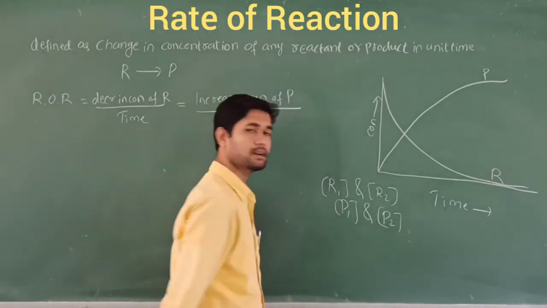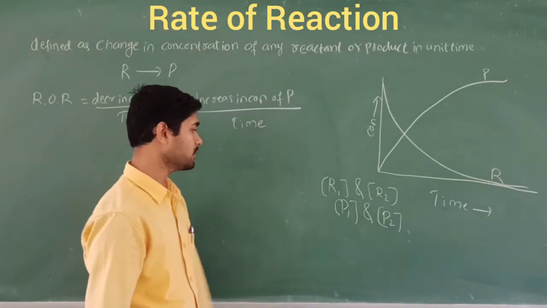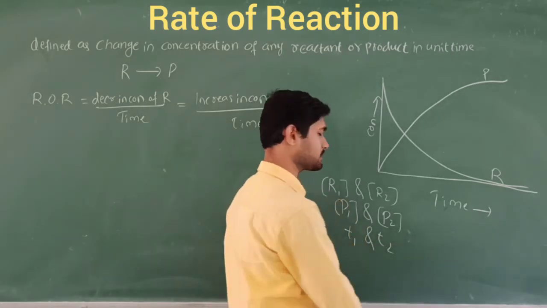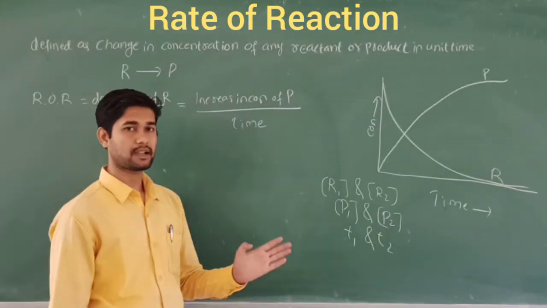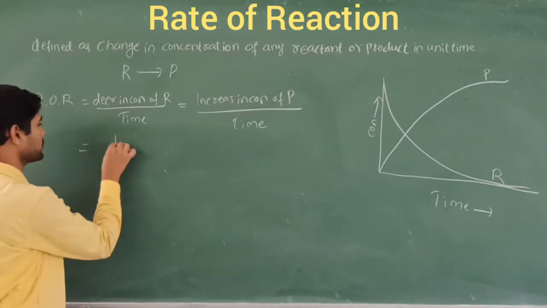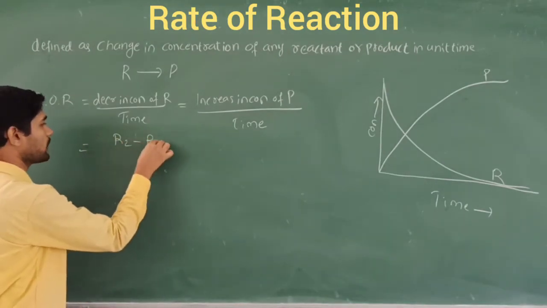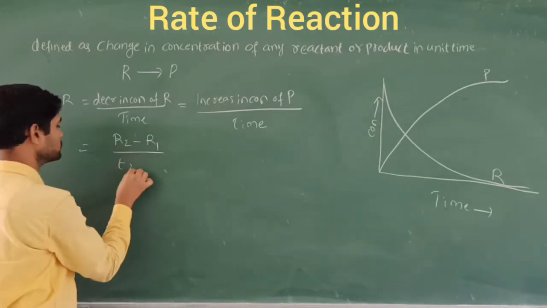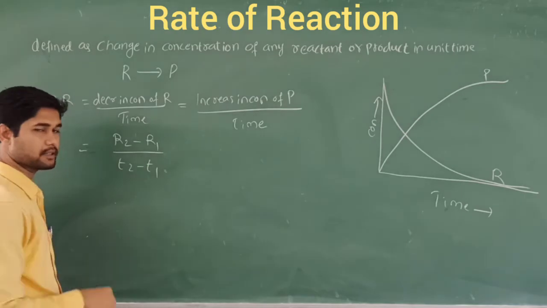These are nothing but the products which are going to be obtained here, and also we are going to consider the times T1 and T2. So these are the times at which the reaction takes place here. Now I am going to take this decrease in concentration of reactant as R2 minus R1, because I am going to consider a definite interval of time, t2 minus t1.